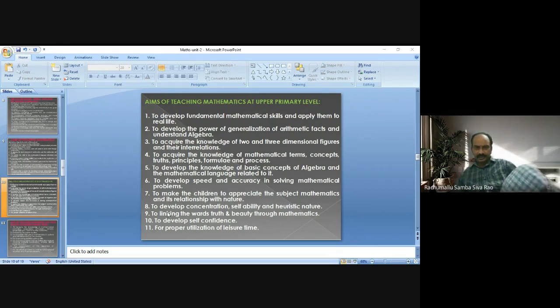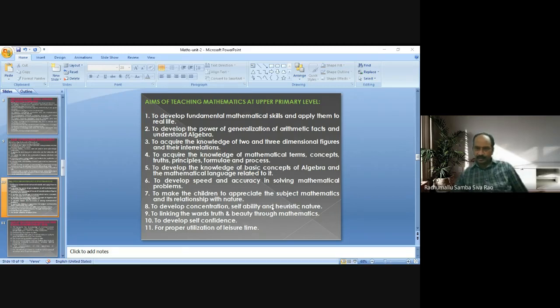Okay, next, to develop concentration, self-ability, and heuristic nature. Heuristic nature is the most valuable and most critical one. That's why we have not framed this as an aim at primary level.